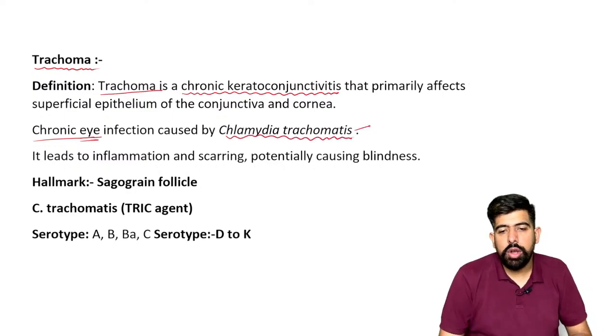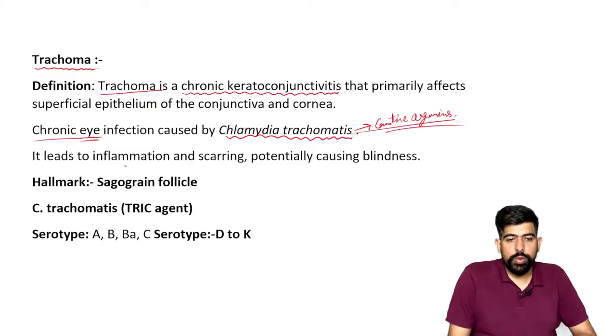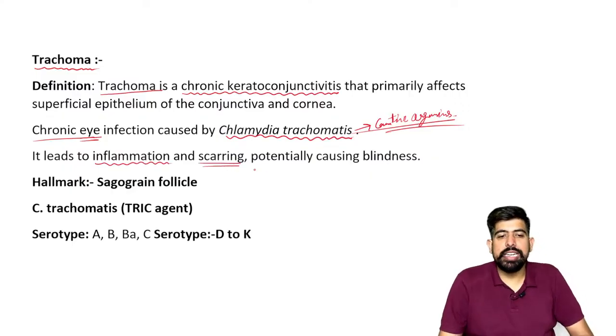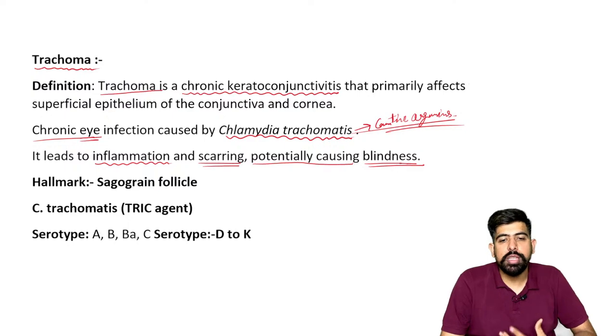So this is the causative organism, right? It leads to inflammation and scarring, and it has the potential to cause blindness.